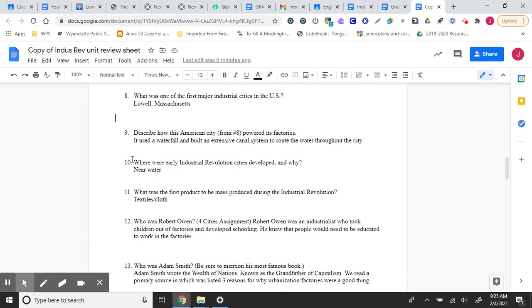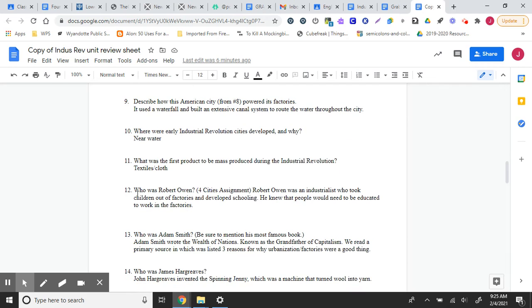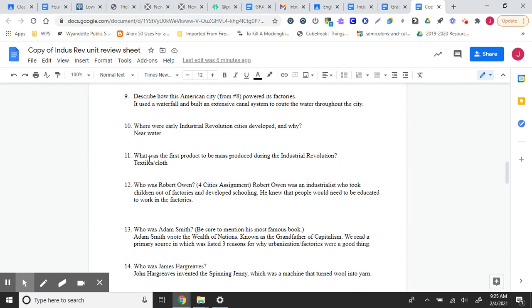Ten, where were early Industrial Revolution cities developed and why? You'll notice that all of the cities that we've learned about are located near water. Eleven, what was the first product to be mass produced during the Industrial Revolution? We've talked about this one a lot. So textiles and cloth was the main product initially.